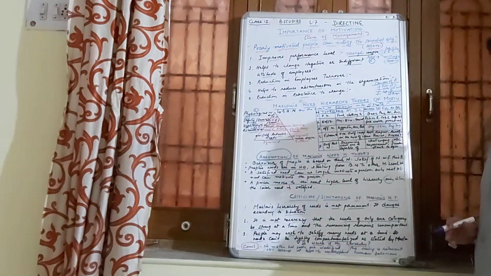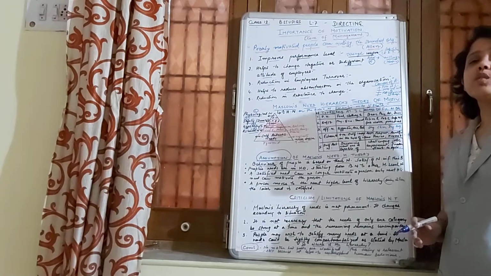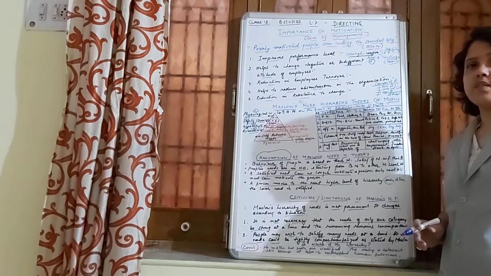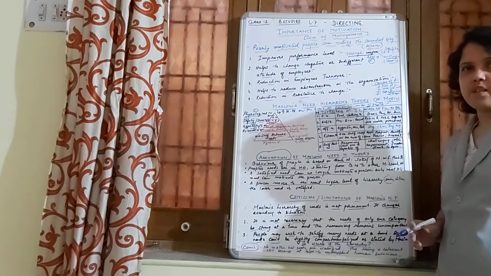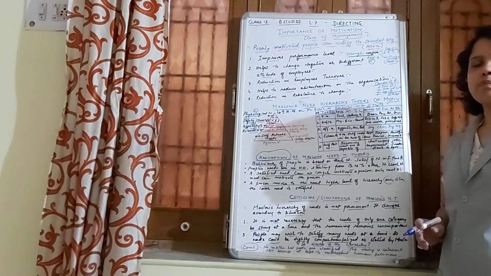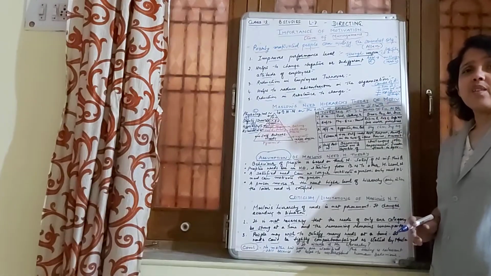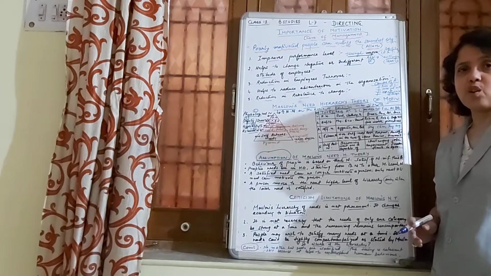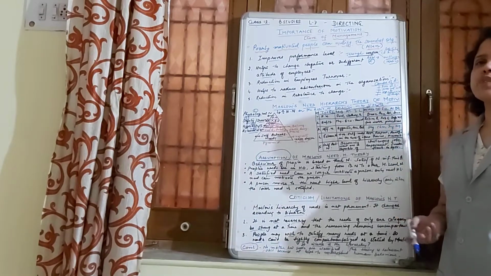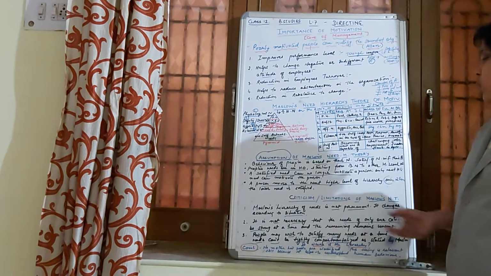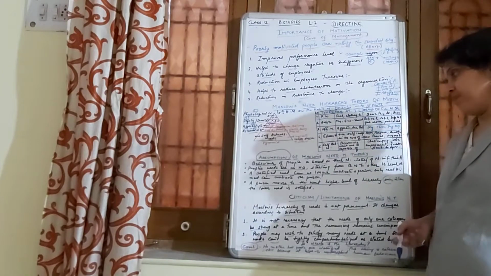But his theory of motivation, according to many of the researchers, lacks, you may say, authenticity, because they feel that practically there are so many limitations of this theory, and they have tried to criticize it. They have their own points of criticism. So we are going to focus on the criticism or the limitations of Maslow's need hierarchy theory.